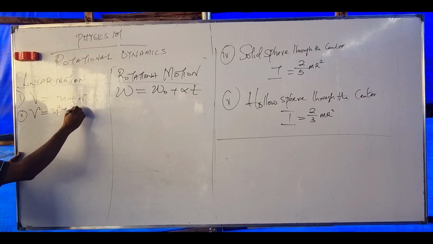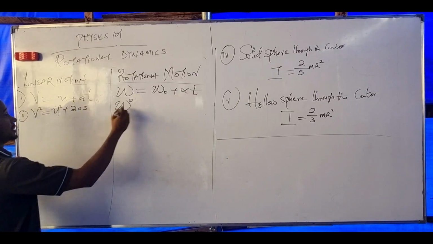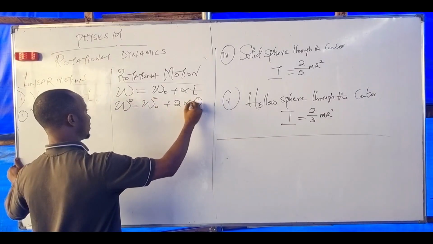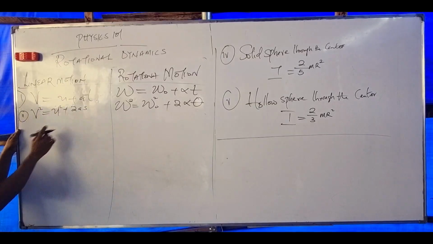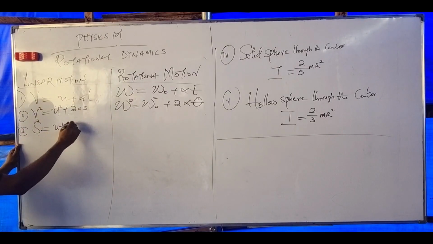v squared equals u squared plus 2as, right? What would this be? Final angular velocity squared equals initial angular velocity squared plus 2 alpha what? Angular distance. We use theta to represent that here. Number 3 is x equals ut plus what?